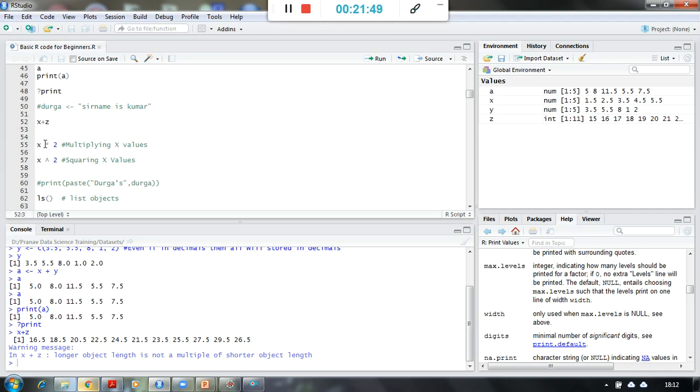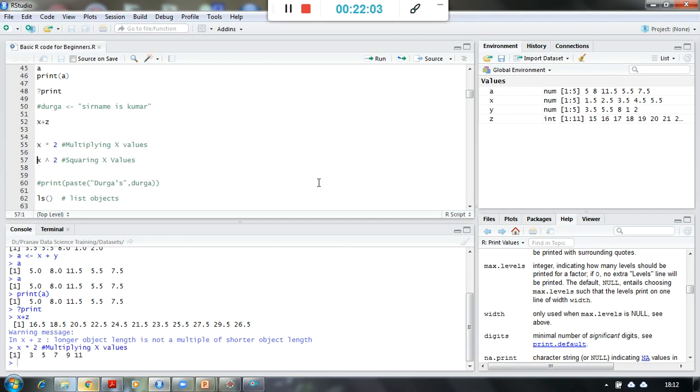Now if I want to multiply this x with the value 2, that is double the numbers available in x, I will simply say x into 2. And you see here 3, 5, 7, 9, 11, because x is having 1.5, 2.5, 3.5, 4.5 and 5.5. So all these numbers have been doubled.